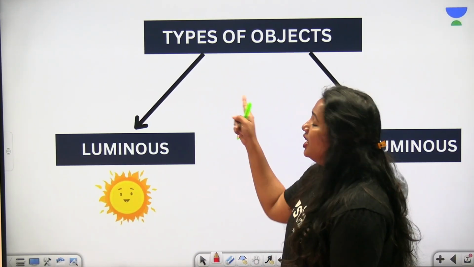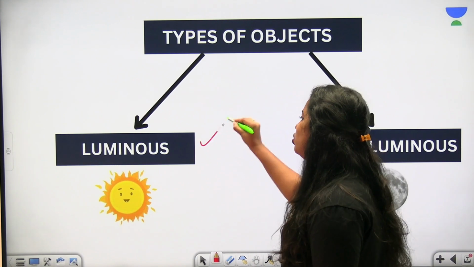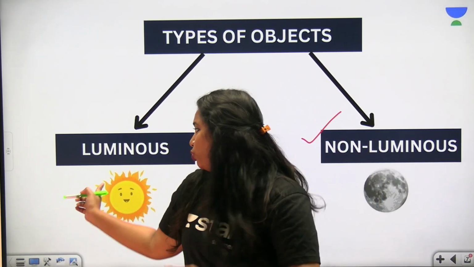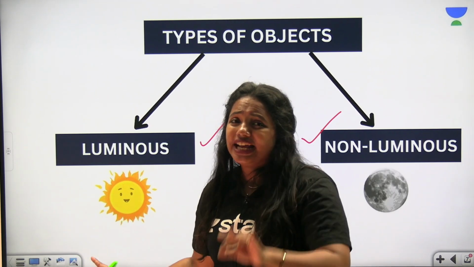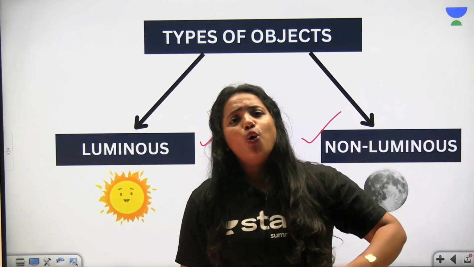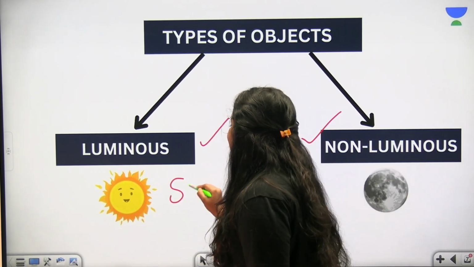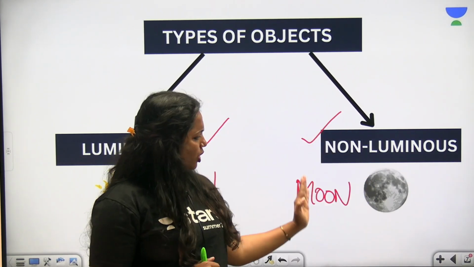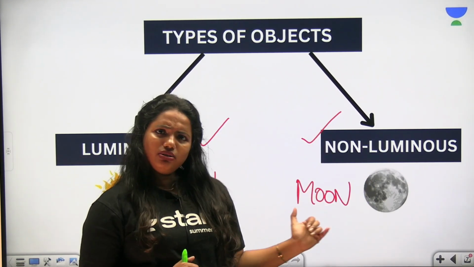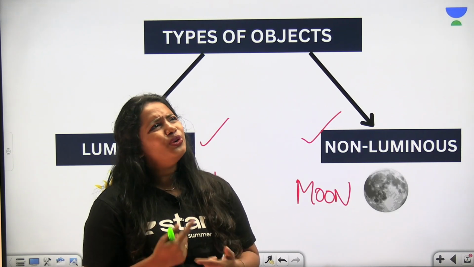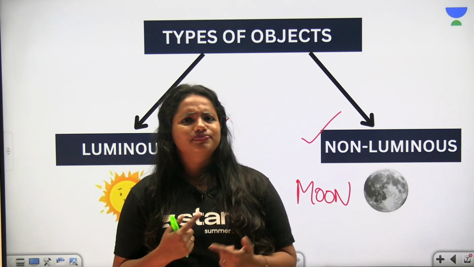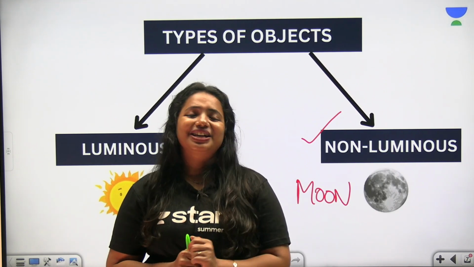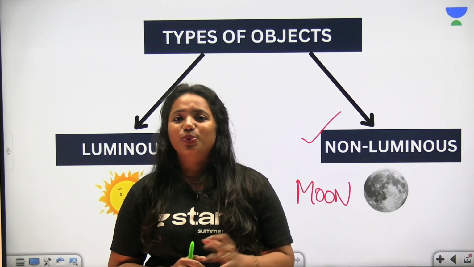That's all about the types of objects: luminous and non-luminous objects. There are mainly two types of objects. Luminous objects are the bodies that can emit their own light. The sun is a great example, as it can emit its own light. When you talk about a non-luminous body, the moon is an example. How could the moon be a non-luminous body? It doesn't emit its own light. That is the reason the moon is considered a non-luminous one.